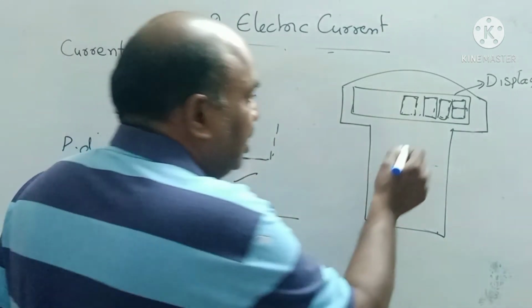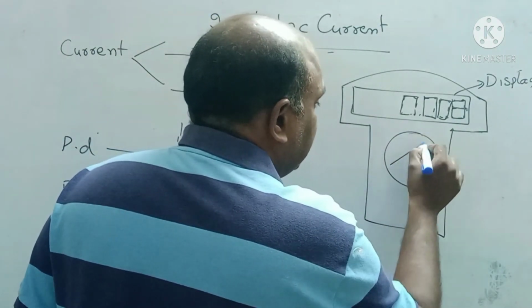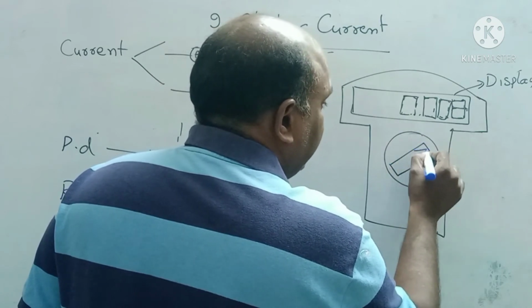This is the display. The second one is the selection knob. This is the selection knob. One button will be present.